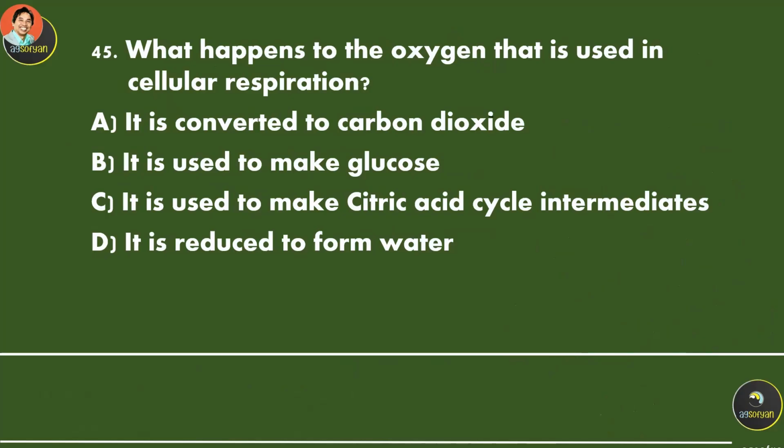What happens to the oxygen that is used in cellular respiration? Look at the reaction again.